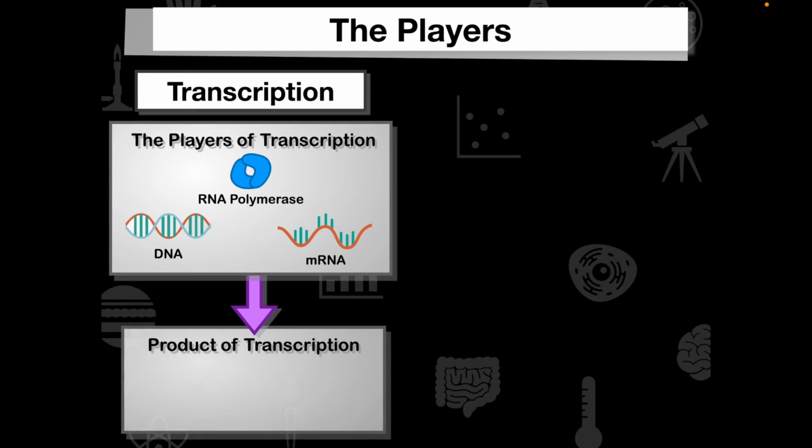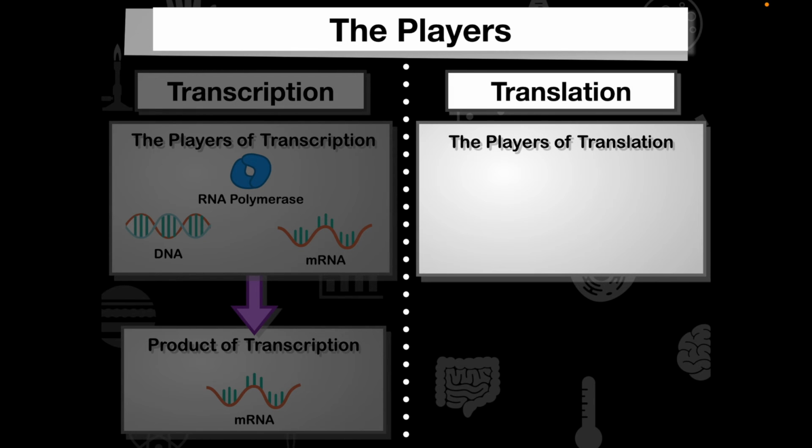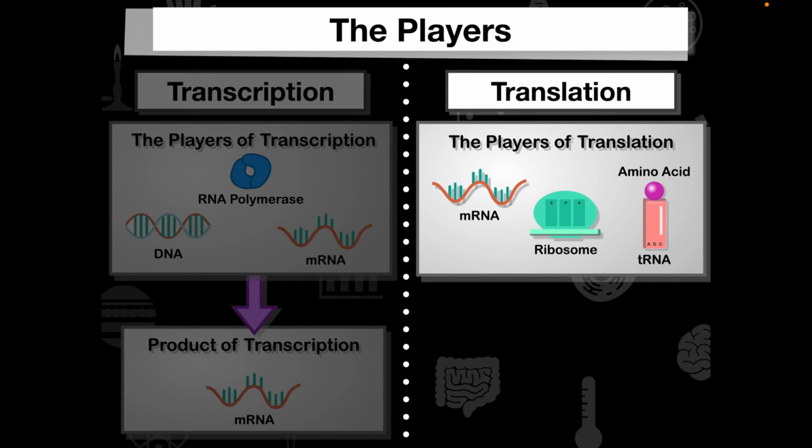Our end goal, or product, of transcription is this mRNA that we then use in translation. Translation has a few more players because the process is more complicated. We have our mRNA, but now we also have our ribosomes along with our tRNA and then our amino acids that we put together in our polypeptide chain.